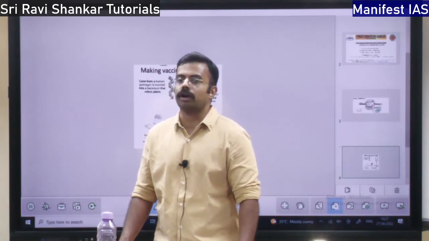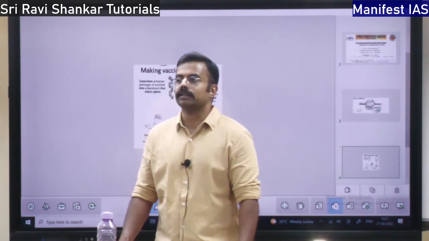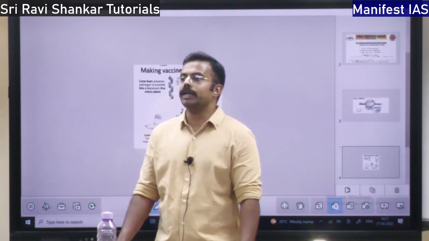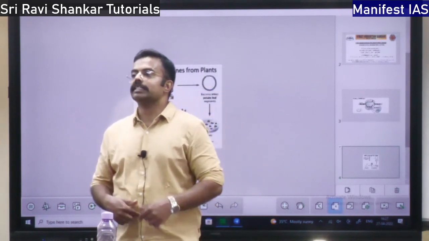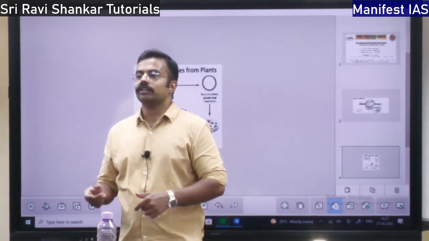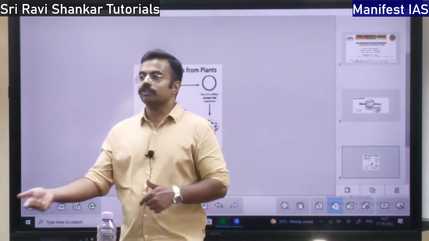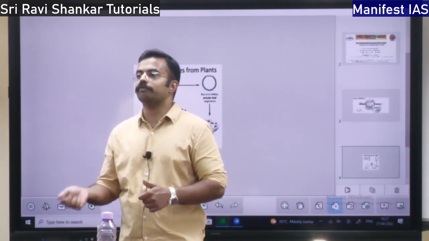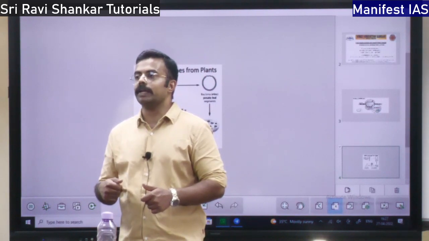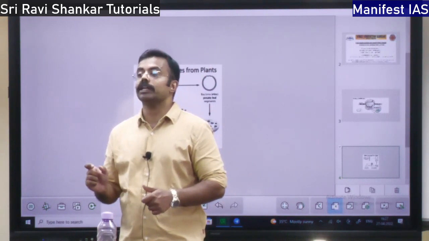Umbilical cord. What does it mean? When a baby is born, its navel is connected to the mother's navel, right? So from that pipe only, the food will be going to the baby. That is called the umbilical cord.